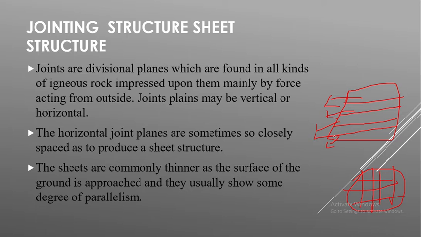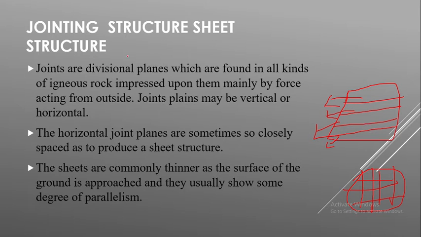The sheets are commonly thinner as the surface of the ground is approached, and they usually show some degree of parallelism. Here also you can see some degree of parallelism. It's not completely parallel, but to some extent it will be parallel.